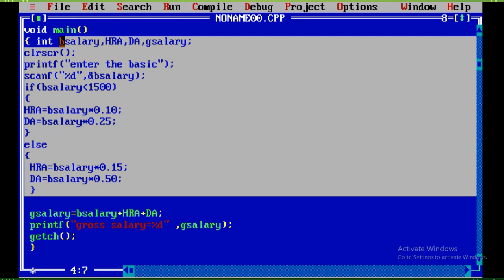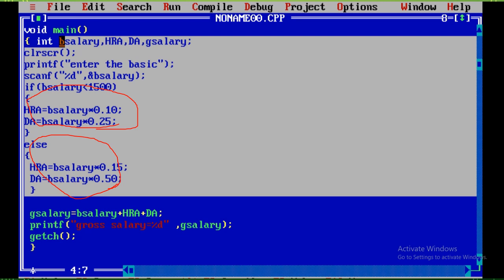And also DA equal to basic salary into 0.50. Okay, this is the else part, and this is the true case and also the false case. So this is how the program works. Then after that we have to calculate the gross salary. Gross salary is basic salary plus HRA plus DA. So we will go for it and we have to check it.